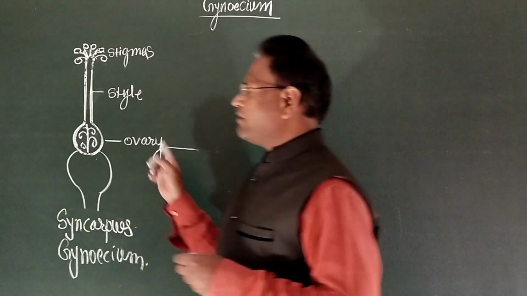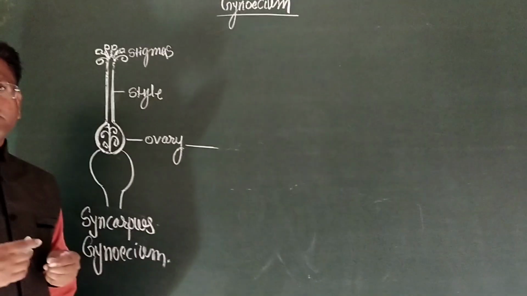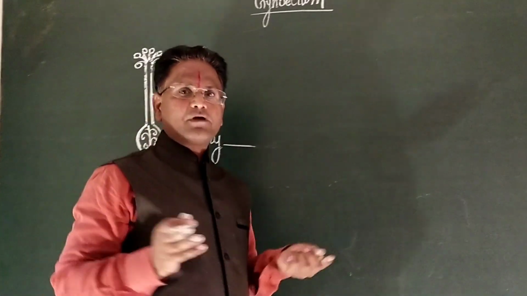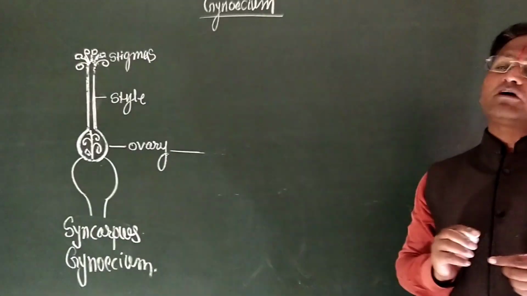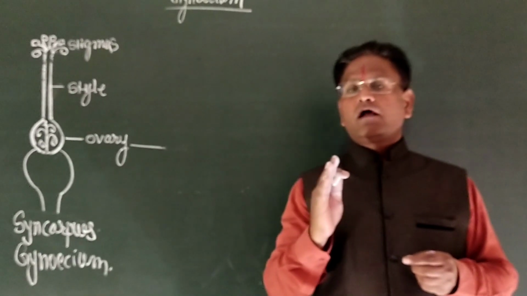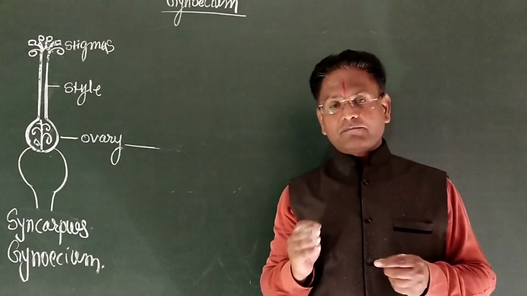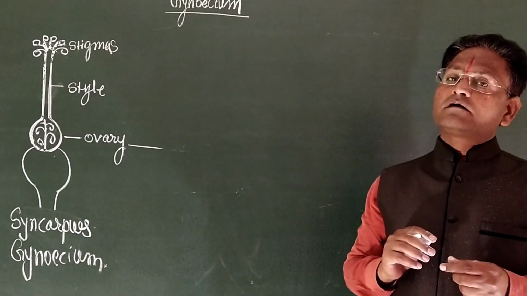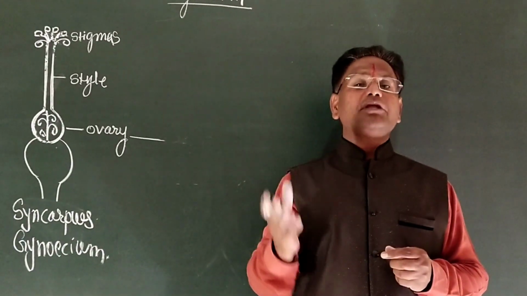On the basis of the transverse section of the ovary, locules, or chambers, may be observed. If single or many locules are developed, then the gynoecium may be multicarpellary.